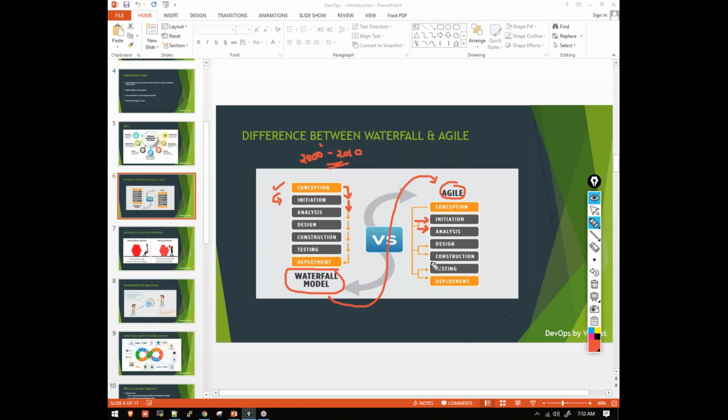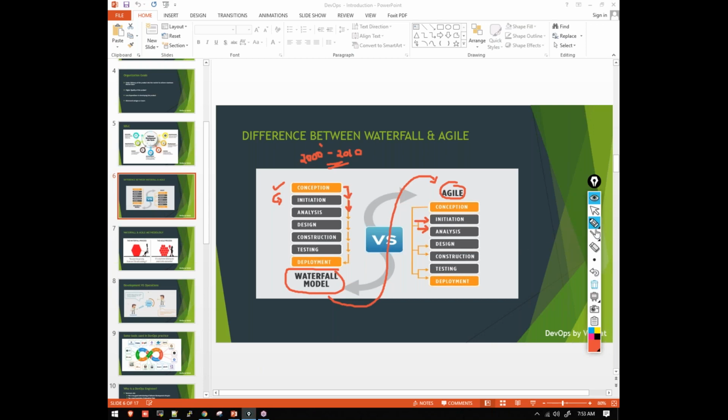Okay, so what is happening here? Companies will be trying to develop the product faster because multiple stages are working together, right? So they can create that product faster, and they can hand over the product to the client at a faster rate. Okay, so that was the advantages of using agile methodology over waterfall methodology. Okay, so that is the difference between waterfall and agile.